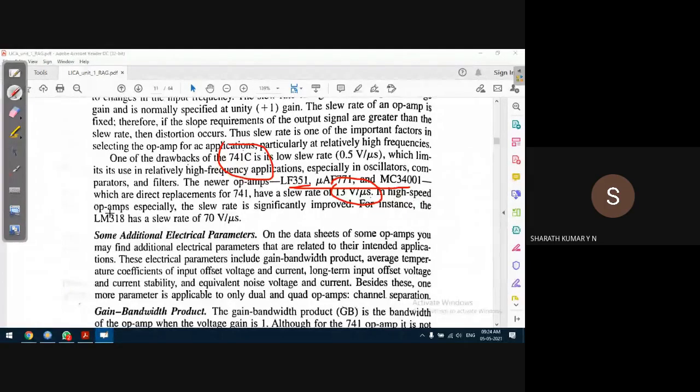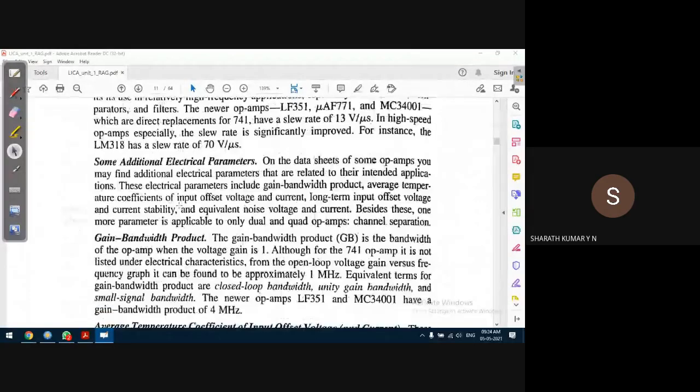In high speed op amps, the slew rate is significantly improved. For those applications, we have to go for these kinds of op amps. For instance, the LM318 has a slew rate of, observe this case, 70 volts per microsecond. So this is definitely preferred for very high frequency applications. Slew rate is very important for AC applications.